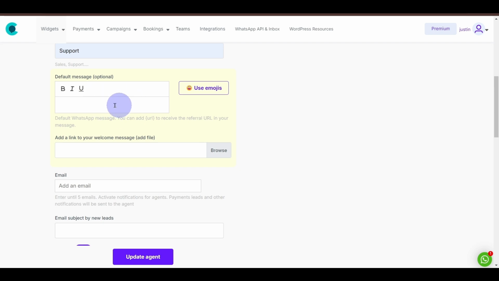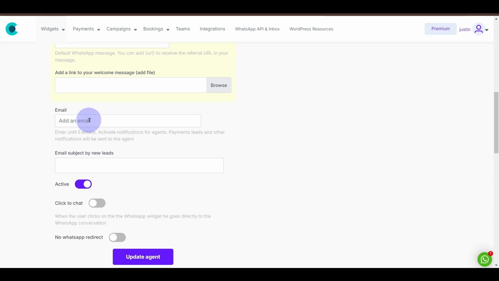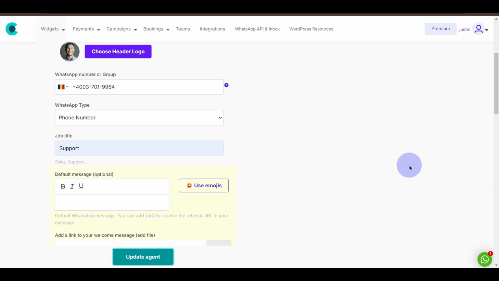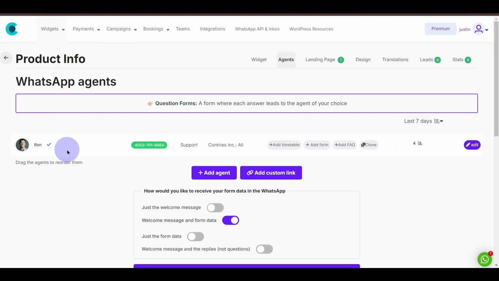We can also add some default messages that they'll get once the message is sent to WhatsApp. You can also add emails, and you have all these additional settings as well. Okay, so a lot of different settings over here. I'll just click on update agent. Our agent is now created.